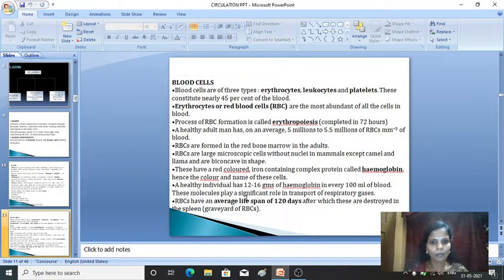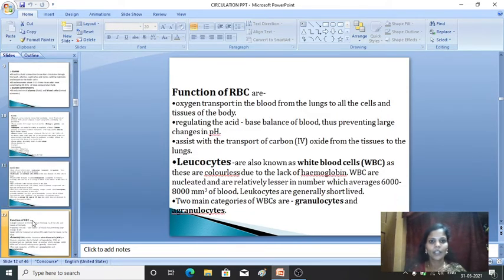Okay, so this is a complete description of RBC. Next we'll move on to the functions of RBC. So what is the function of RBCs? First, it helps in oxygen transport in the blood from the lungs to all the cells and tissues of the body. You have studied in detail in the previous chapter how the transportation of oxygen and carbon dioxide is done and how it is exchanged in the alveoli.